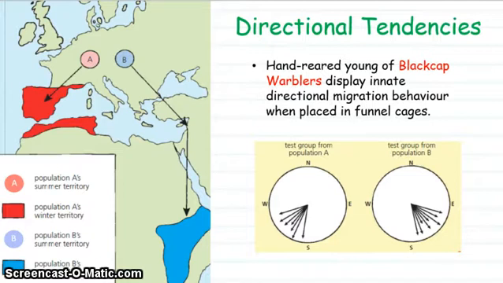Now there are two populations, A and B, in Europe, and when the birds were released, the birds taken from population A showed a tendency to go in a southwesterly direction, as is their wont, because these birds migrate to Spain and northern Africa. However, the birds taken from population B, when they were released in funnel cages, showed a tendency to go southeast, which is what they would prefer, because they migrate to places like the Sudan and Ethiopia.